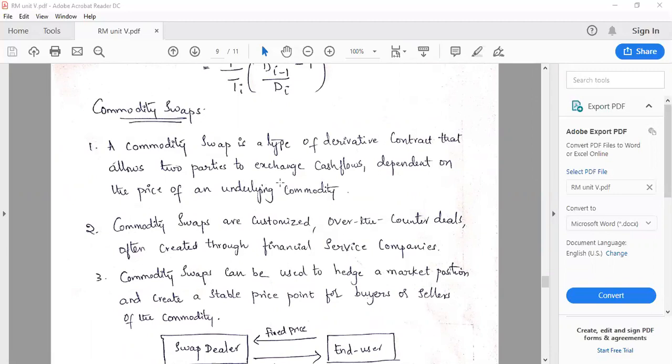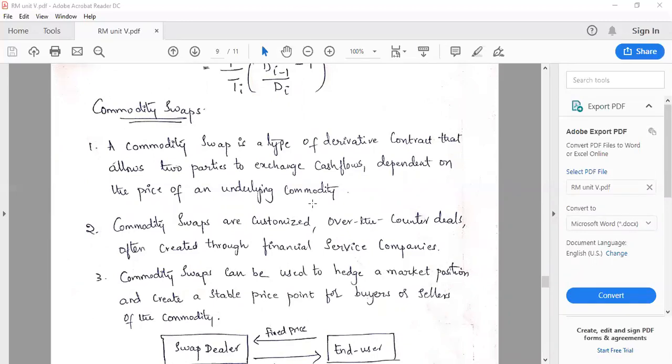Here the cash flows are based upon the price of the underlying commodity. The underlying commodity can be any of the commodities.